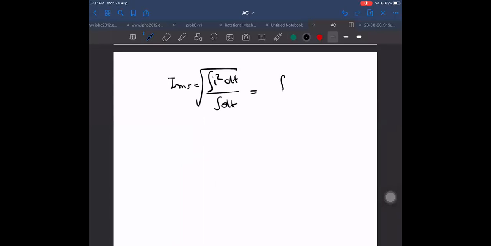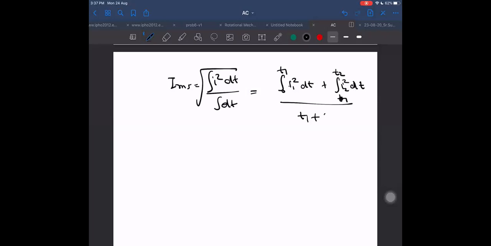Which I can write as 0 to T1, let us call I1 square into dt, plus, because current will be a different function in the next interval, I can write I2. Although it is the same current, it has different values for the first case and for the second case. Its value in the second case will be different, from T1 to T2 and so on. I am taking two intervals only for easiness.